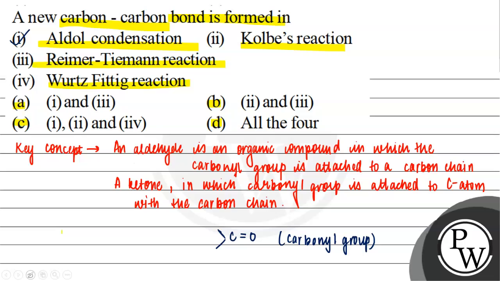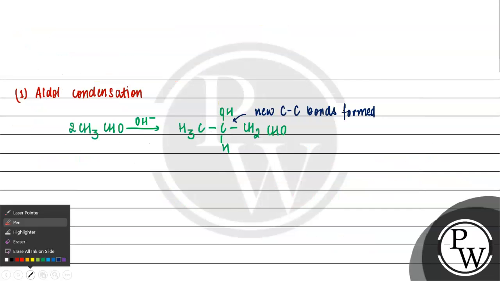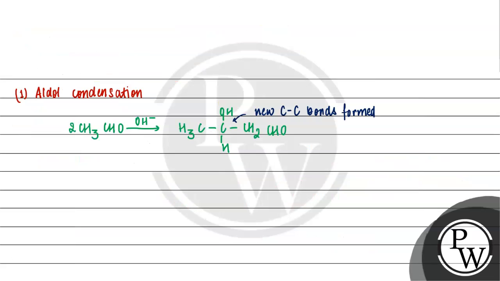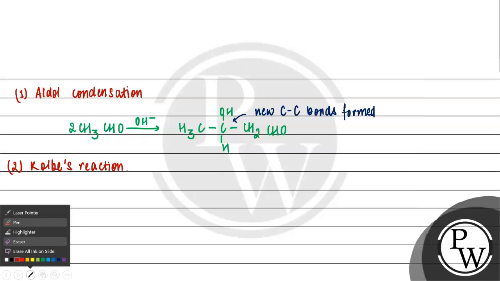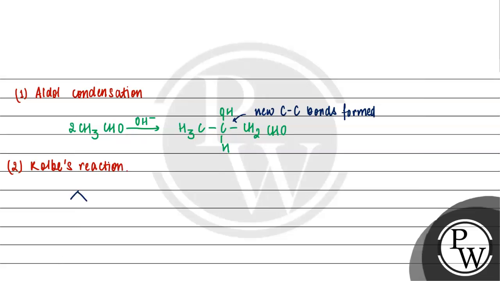Now let us talk about the other reaction which is Kolbe's reaction. So इसमें हमारा ONa reacts with CO2 at 140 degree Celsius under pressure to form OH, COOH.